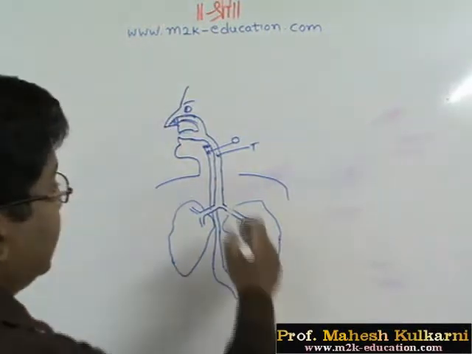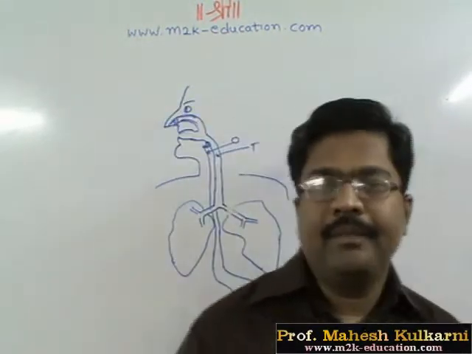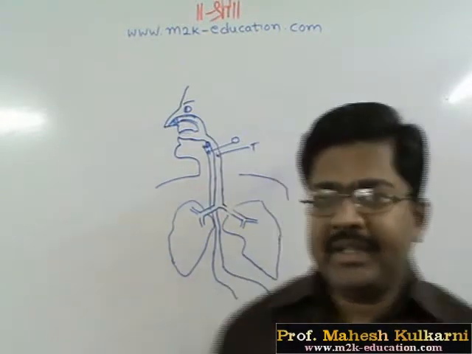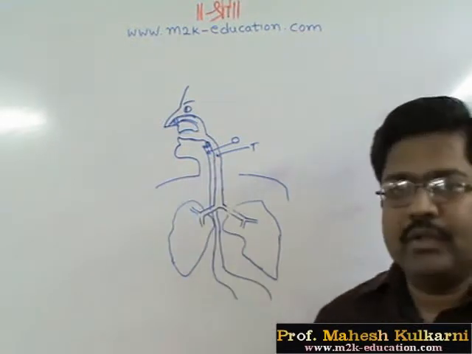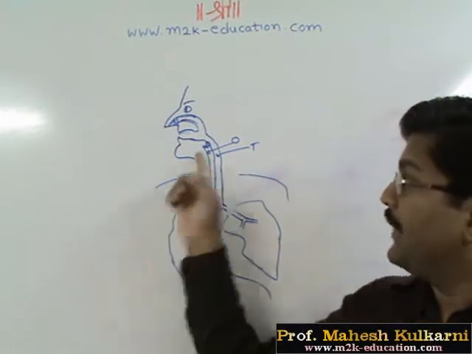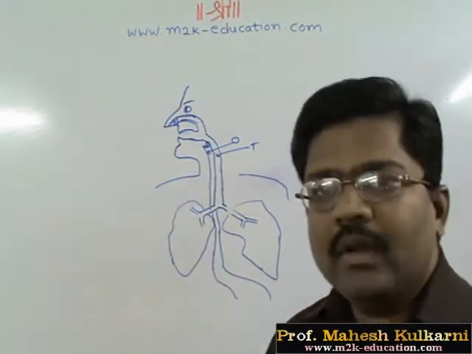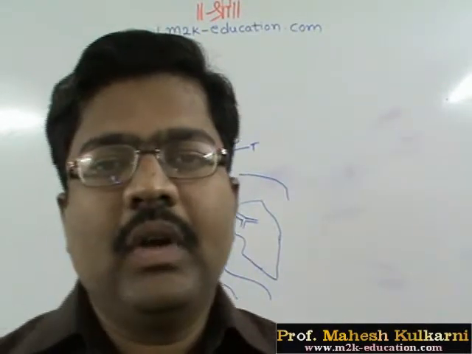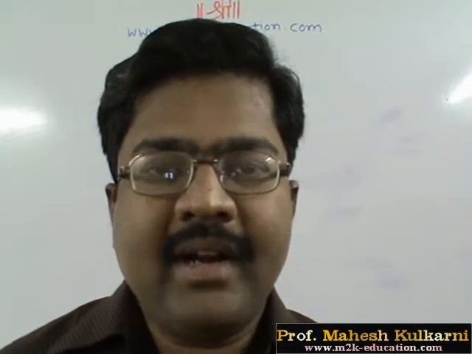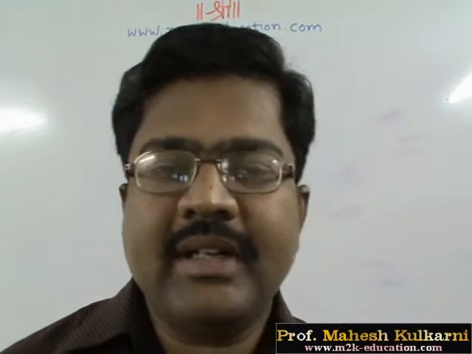Now here, the thing is that a diaphragm is there that will switch over here and there. Wherever we are carrying out respiration, the trachea will remain open, whereas the esophagus will remain closed. Whenever you are swallowing food, then the trachea will remain closed and the esophagus will be open. If you are familiar with the driving process, car driving, this mechanism is used in car driving also.